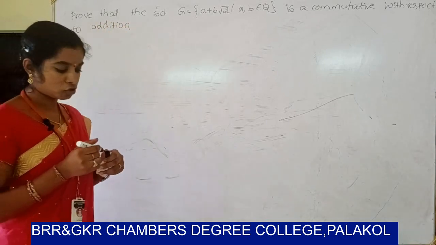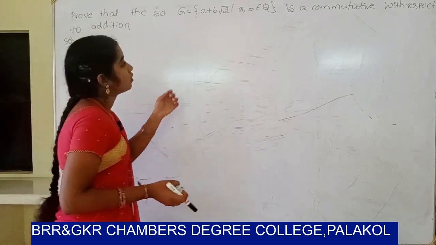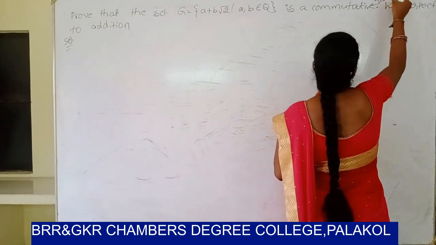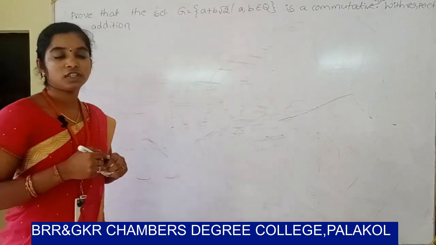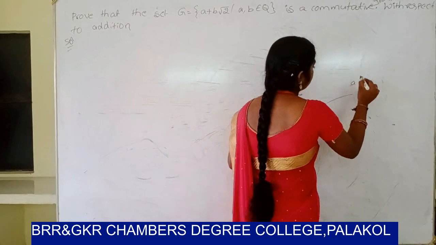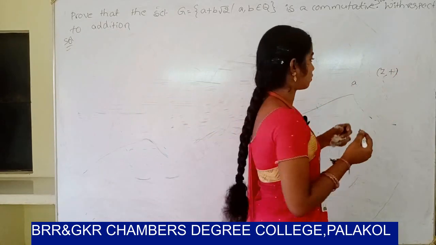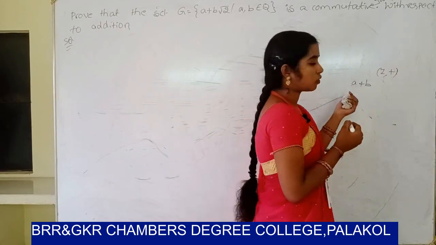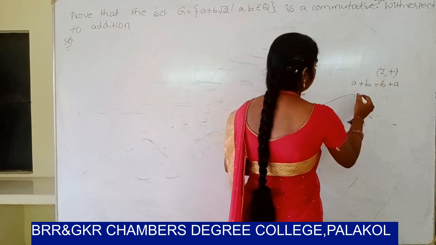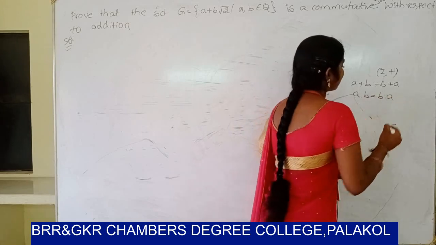So listen carefully. Most of the students find out the wrong solution. Observe that the given question is a commutative group with respect to addition. First of all, the difference between commutative law and commutative group. Commutative law means, in general, for the algebraic structure Z comma plus, apply the operation plus: a plus b equal to b plus a with respect to addition, and with respect to multiplication, a dot b equal to b dot a. This is the commutative law.